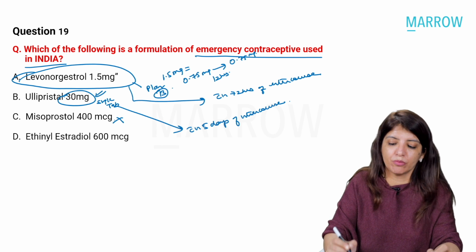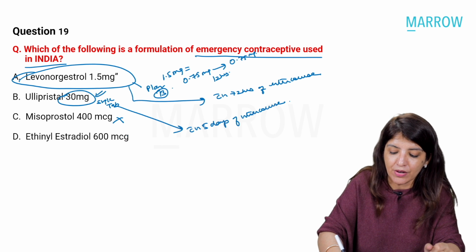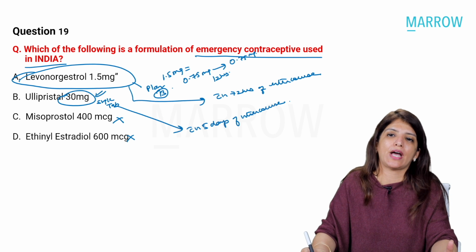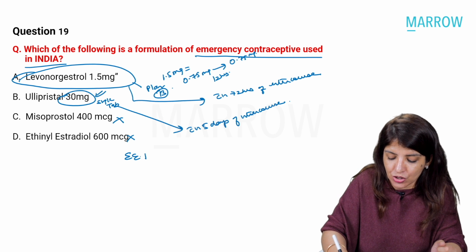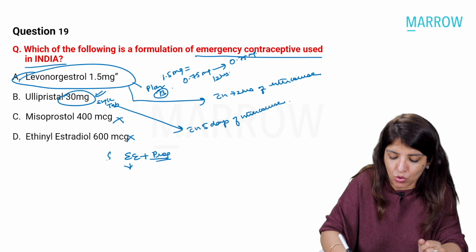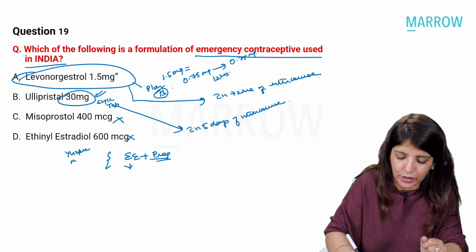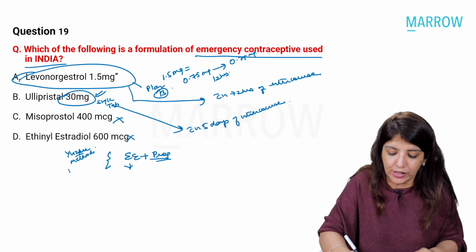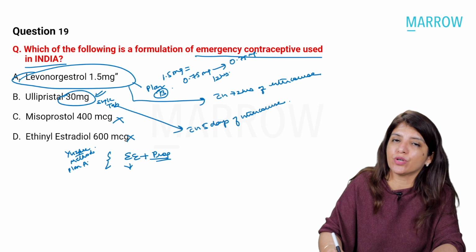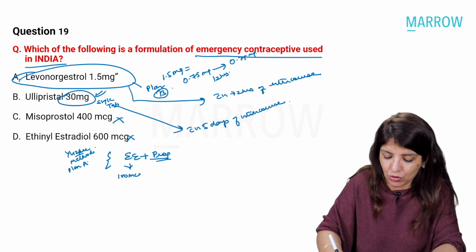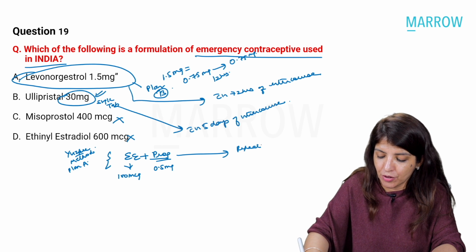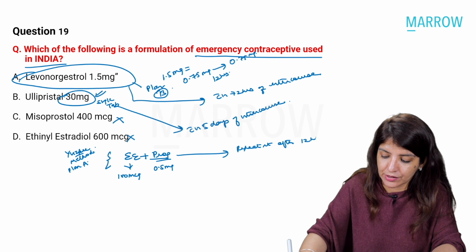Right? Then misoprostol. Misoprostol is never used as an emergency contraceptive, and ethinyl estradiol, individually or separately, is never used as an emergency contraceptive. Ethinyl estradiol plus progesterone is used, and this method is called as USP's method. Also, although it is not used these days, yes, you should be aware of it. This is also called as Plan A. In USP's method, you are going to give ethinyl estradiol 100 micrograms plus progesterone 0.5 mg, and again you are going to repeat it after 12 hours.